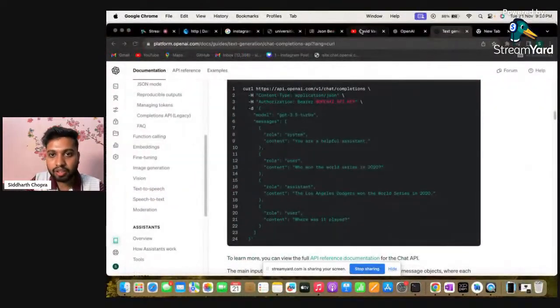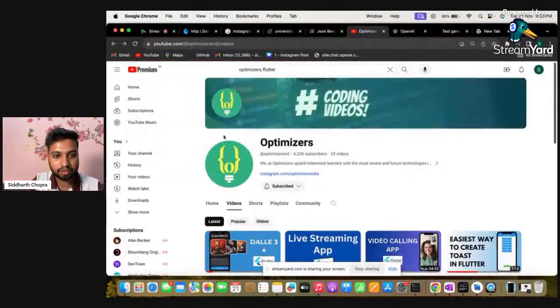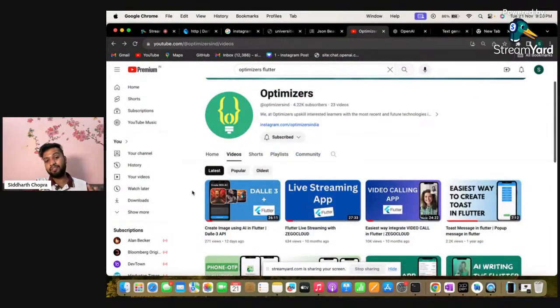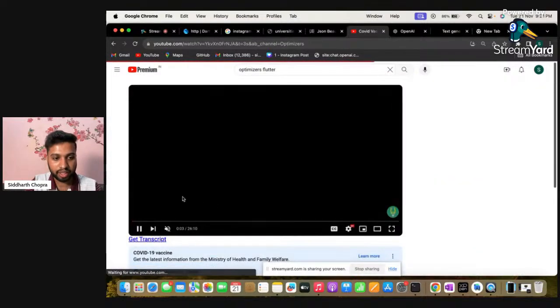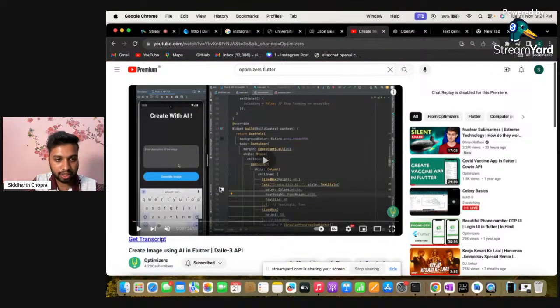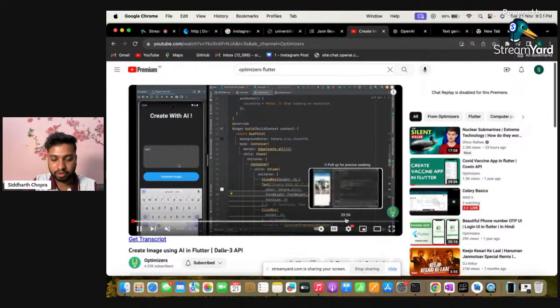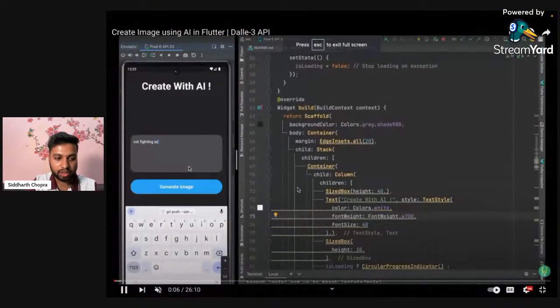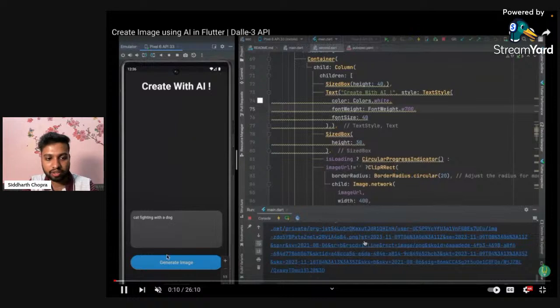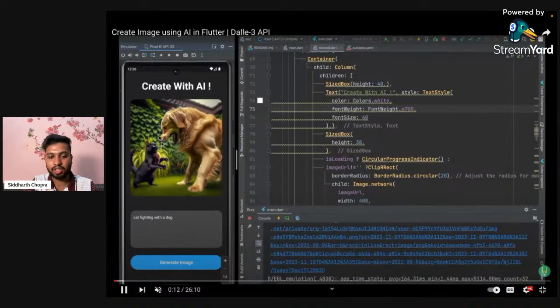I have another video here. Recently, OpenAI also supports DALL-E 3, which means you can create images inside the Flutter app too. For that, I have a video here, you can just check it out. I've just added a prompt here, "cat fighting with a dog", and clicked generate, and here you can see the images generated.